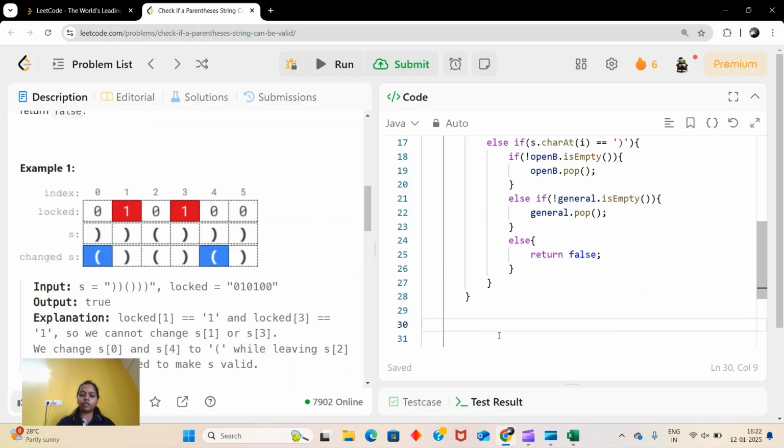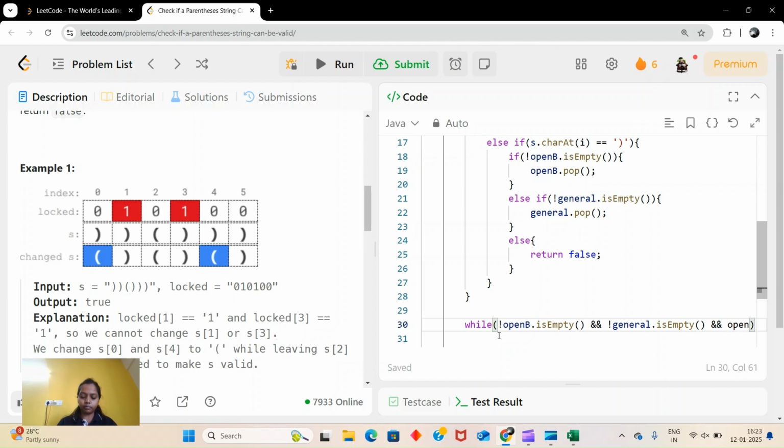So for that, we will check while my open b is not empty and my general is not empty, and important is the index. My open b should be on the left and general should be on the right.